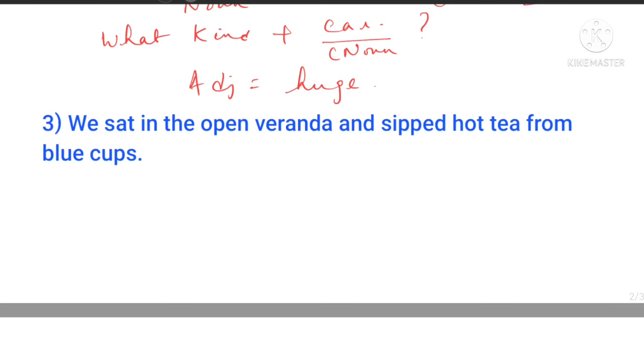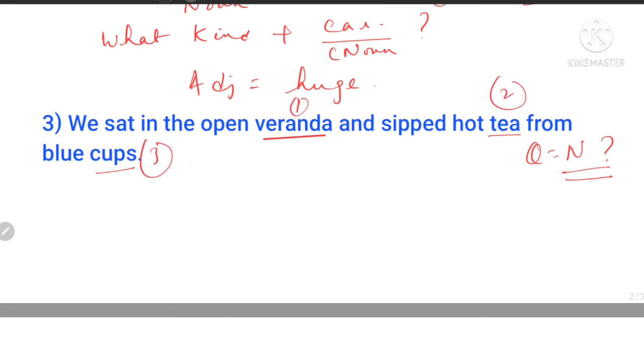Over here, I will not tell you the question, just find the noun. In this case, find the nouns, because I'll say noun only. Question says find the noun. Now veranda is the noun. We have tea as the noun and cups as the noun. Okay, now we have 3. This is number 1 noun, this is number 2 noun, and this is number 3. We sat in the open veranda and sipped hot tea from blue cups.